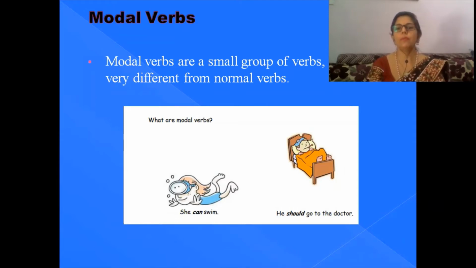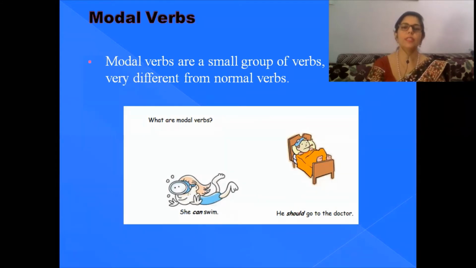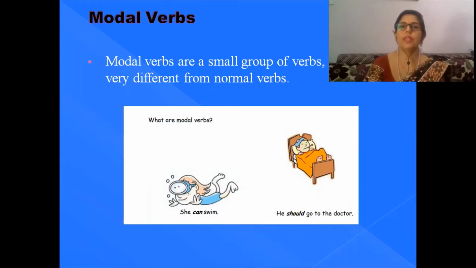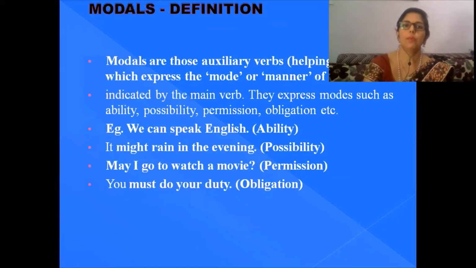She can swim, we should go to the doctor. So along with go, we can see there is a word should, and in this sentence we can see the word can. So these are the modal auxiliary verbs. There is a very small group of these sort of verbs, but they express different notions and functions of the normal verb.